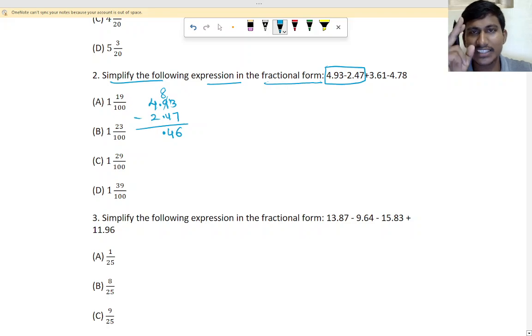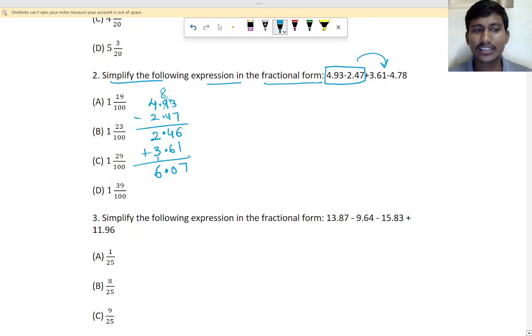When there is a point in the addition or subtraction, we will give the point. Then 4 minus 2 is 2. After that, we have to add how much? Plus 3 point how much? 6, 1. So add it. What will be the answer? 6.07 is the answer. Okay?